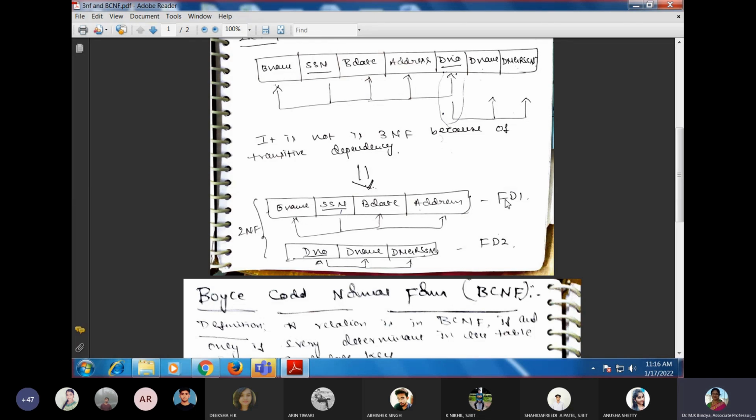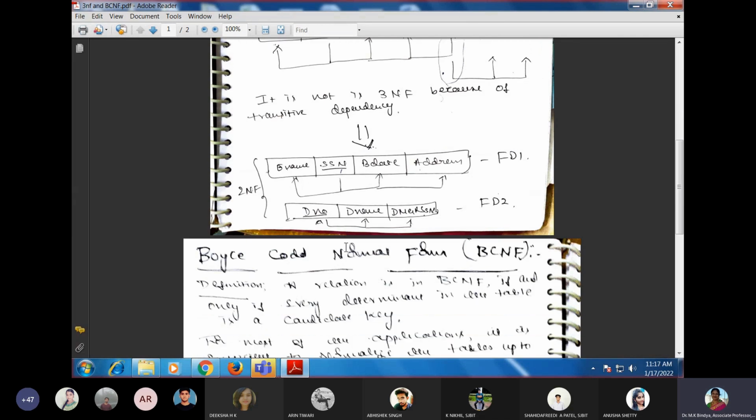That gives one dependency. And the other one is DNAME and DMGRSSN, which are dependent on the D-number. So now we can say that this is in 3NF, and along with that it is also in 2NF. 2NF means what? Birthday, address, email, these are all